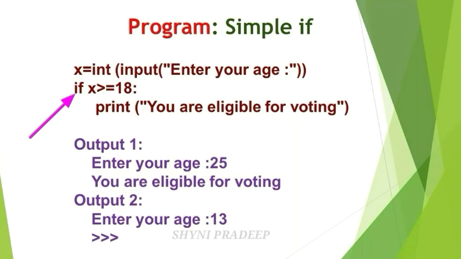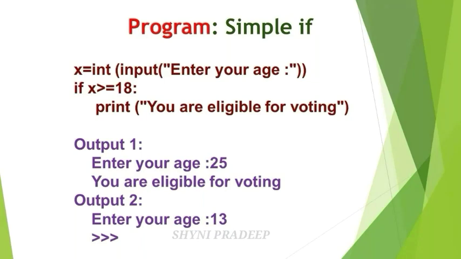What condition is given? X is greater than or equal to 18. X means what? X is your age. Check whether your age is greater than or equal to 18. Okay, 18 means what? This is the eligible age for voting. Above 18 is the eligible age for voting. So here 18 is given, and next print you are eligible for voting.